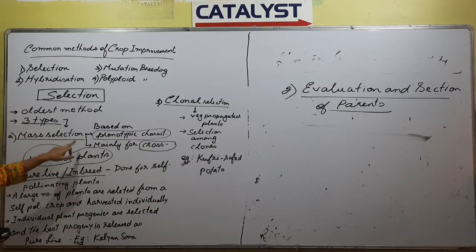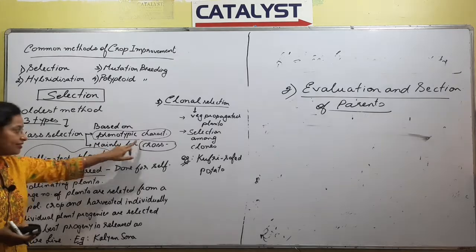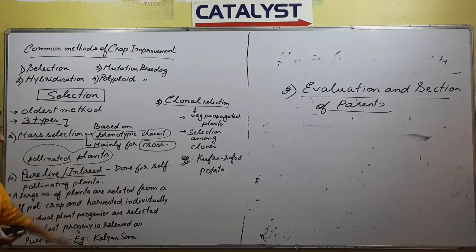One, it is based on phenotypic characters. Next, it is done for cross pollinated plants. Next we come to the second one, that is pure line or inbreed selection.